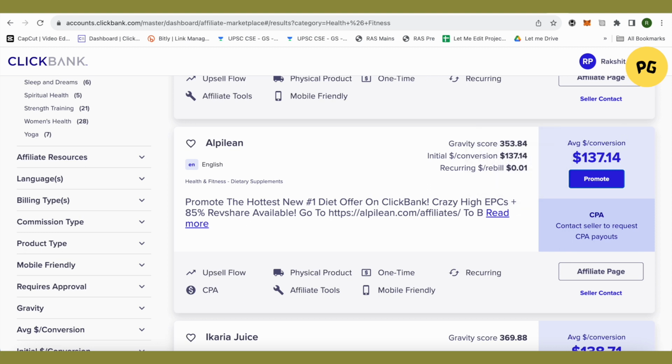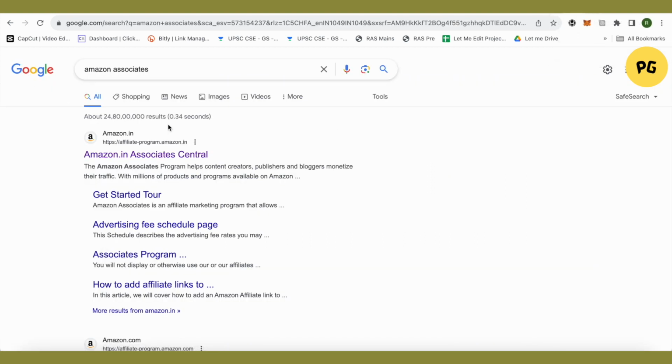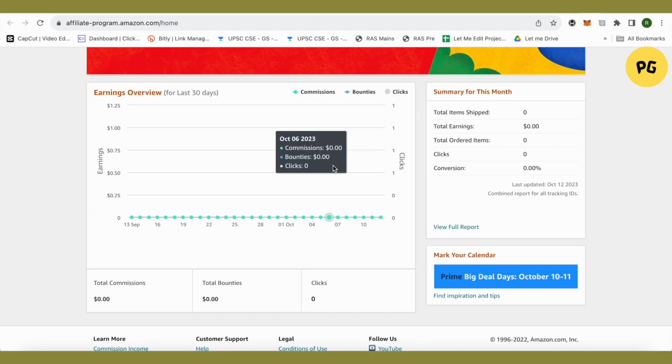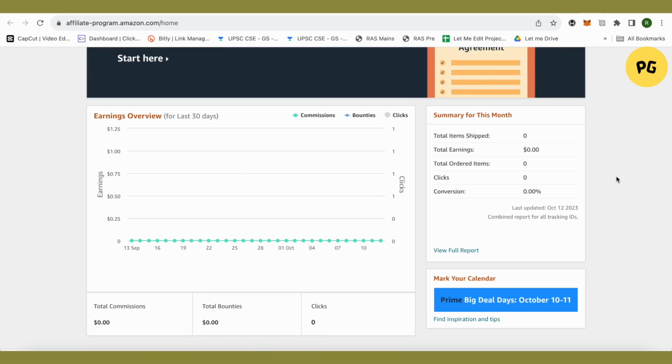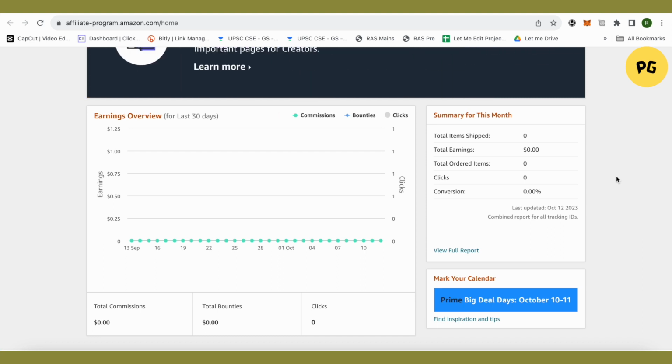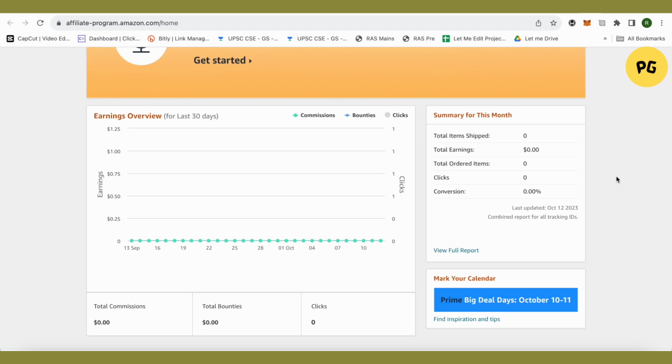For Amazon, you just have to open this browser and search for Amazon Associates, then open up the website and create an account on it. After creating your account, you will be able to see all these stats over here, and in order to promote a product, you just have to open up the Amazon account like you normally do, but this time you will be able to generate links for the product that you want to promote.